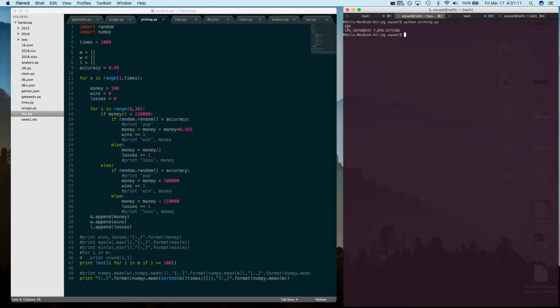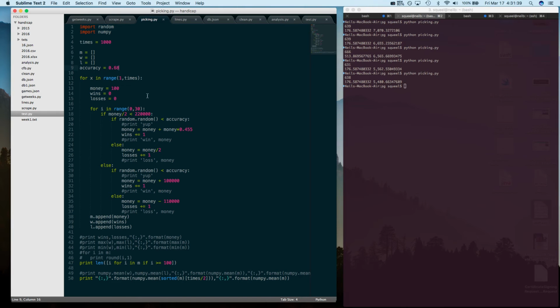And then 369 times out of those 1,000 trials, you ended up with more than $100. You came out with some sort of money. And the average is 7,400. That's a little weird because if you do super well, compound interest keeps doubling. So that's what I saw. But the median, I think, is a better score. If you keep doing this, sometimes 513 is the median, but somewhere around there. It's kind of crazy.